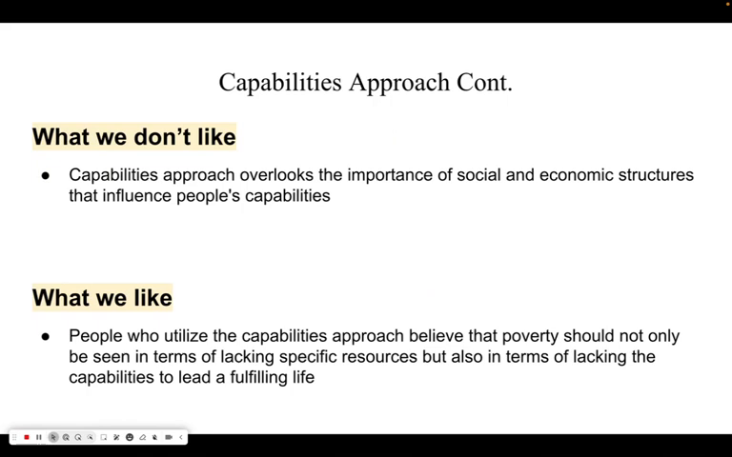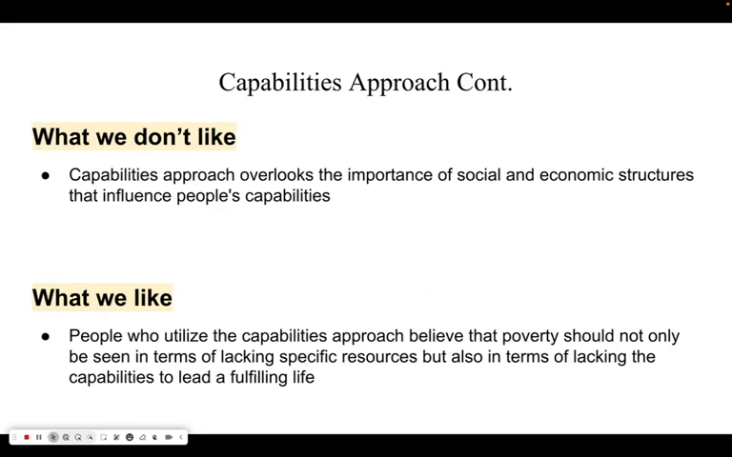So, capabilities approach continued. What we don't like about this approach is that we feel it overlooks the importance of social and economic structure that influences people's capabilities. For example, access to healthcare can depend heavily on systemic issues like affordability or availability of services, or even discrimination, all of which can impact quality of life.